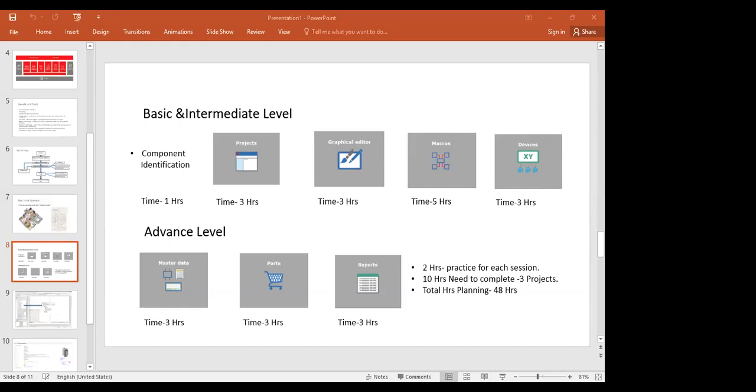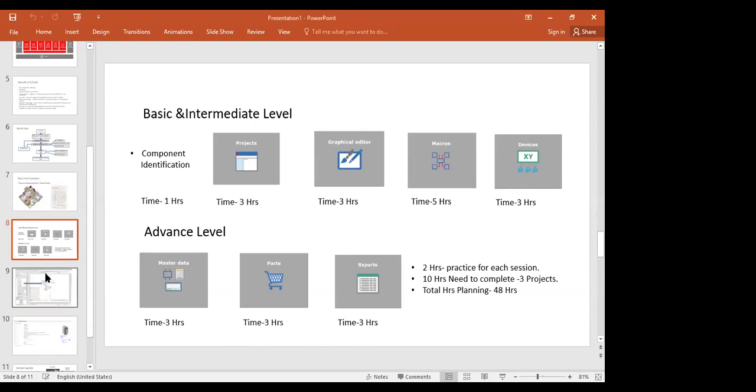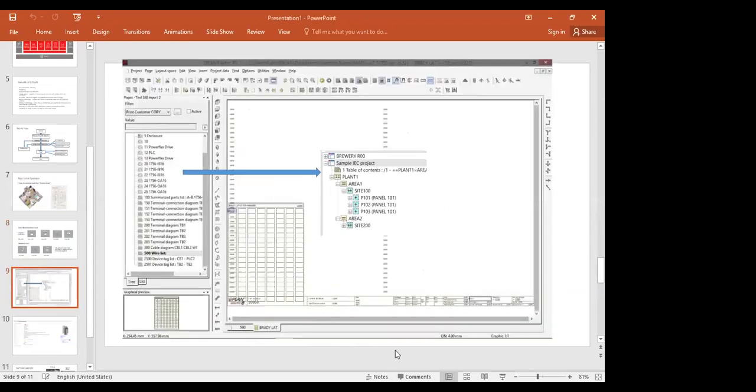The next one is the reports. We will generate a number of reports, like a bill of material, and we will reflect that bill of material. We will give a number of reports, like a device list. Whatever we have done, we will reflect in reports. Can you go to the next slide, the ninth. This is all the detail. And the next one, how ePlan looks like.